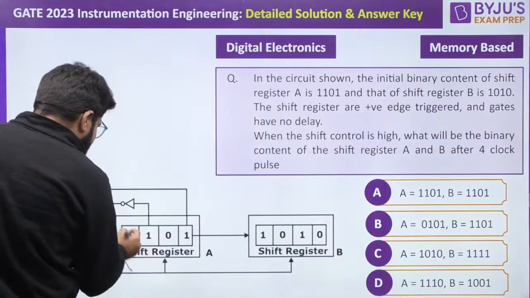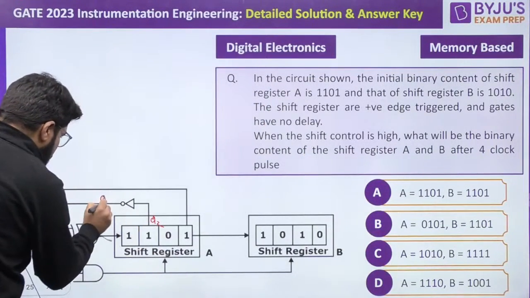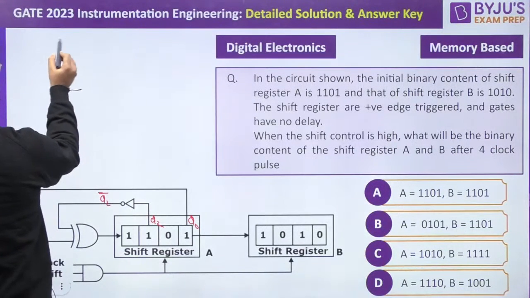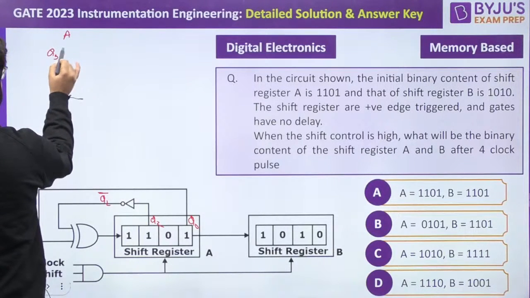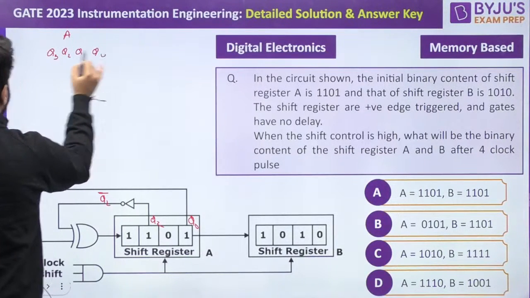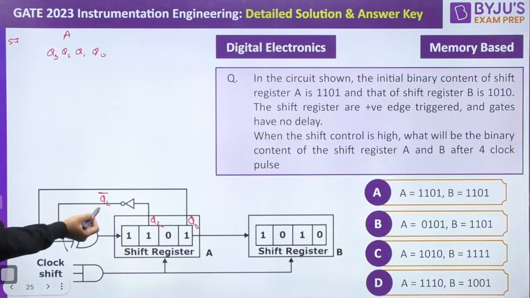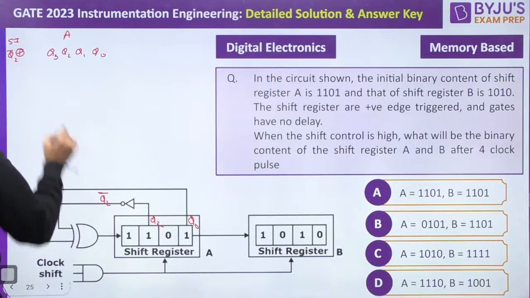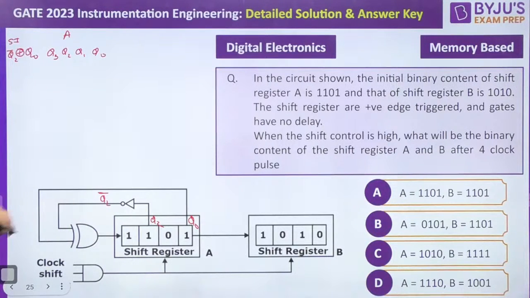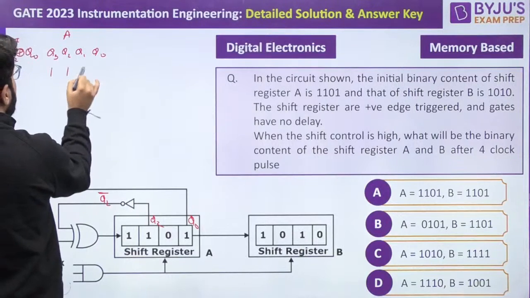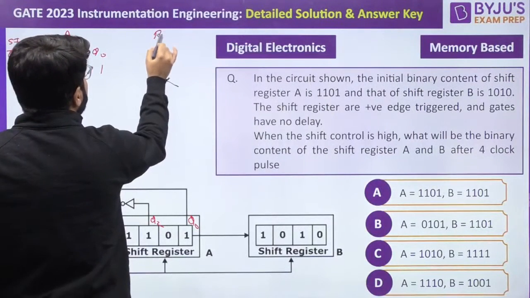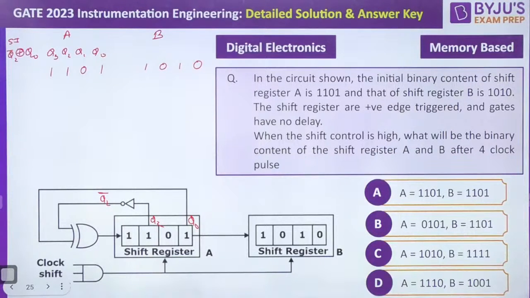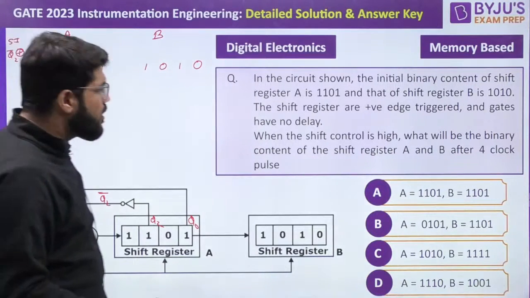Okay, now let us say this is Q2, so this is Q2 complement, and this is Q0. Let me write down the shift register A content, which is Q3, Q2, Q1, Q0. What is my serial input? My serial input is Q2 complement, XORed with Q0. Initially this is 1, 1, 0, 1. After that, I have B, whose content is 1, 0, 1, 0. All good.